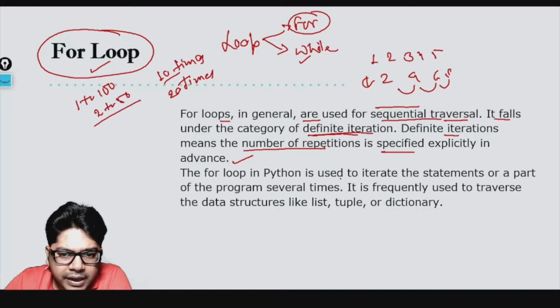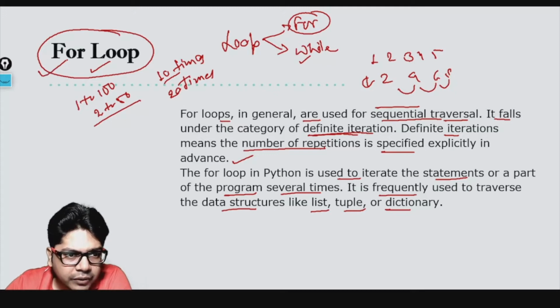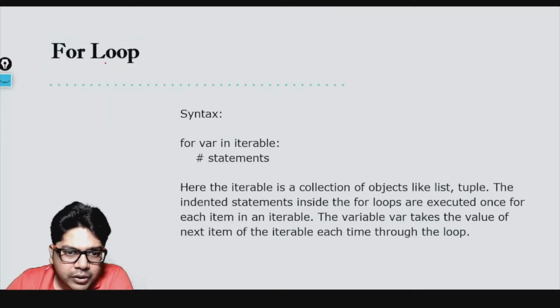And the for loop in Python is used to iterate a statement or a part of the program several times, and it is frequently used to traverse data structures like list, tuple, or dictionary. So we already know what is a list, what is a tuple, what is a dictionary. So if you want to go through each item of the list, or each item of the tuple, or each item of the dictionary, then in that case also we can use a for loop. Okay, so now what is the syntax?